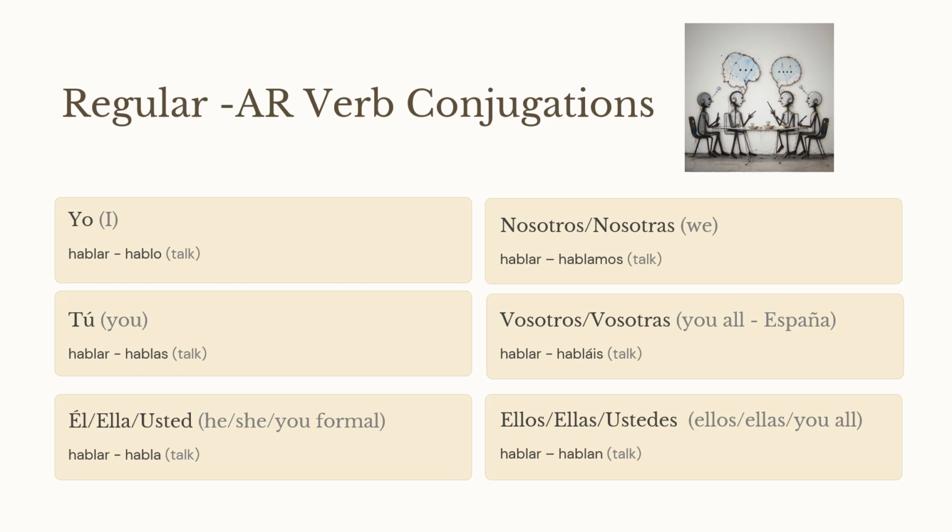Yo hablo. I talk. O ending for I. Tú hablas. You talk. As ending for tú. Él, ella, usted habla. He, she, you formal talks. A ending for he, she, and you formal.